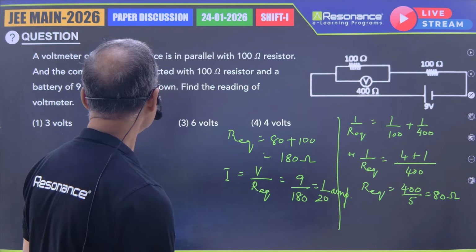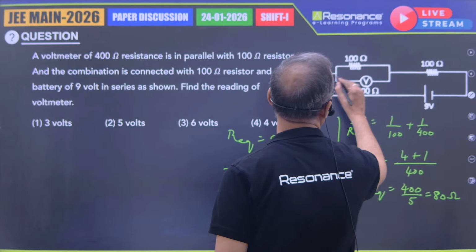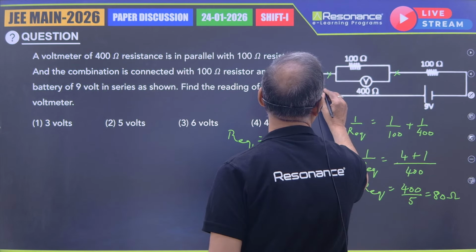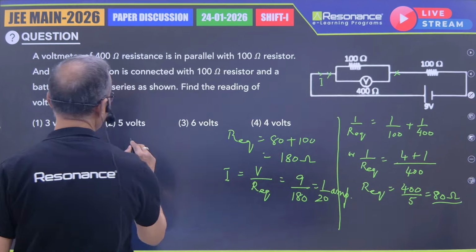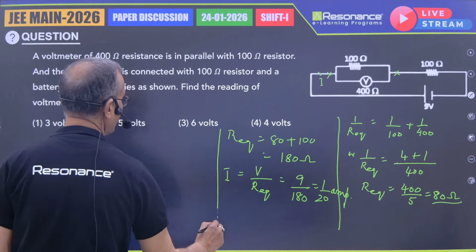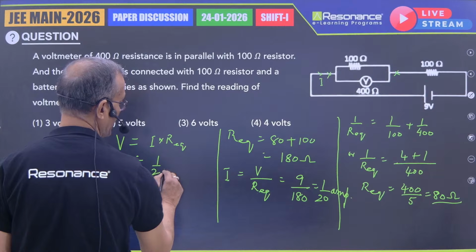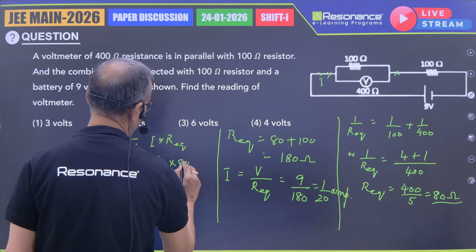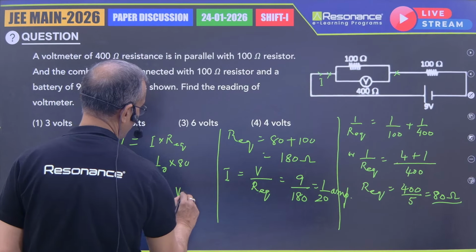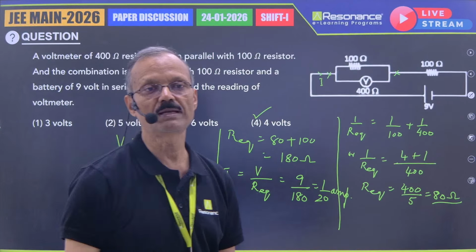Now they are asking what will be the reading of the voltmeter. Means they are asking you the PD here. From here I current is flowing and here R equivalent is 80 ohm. So voltmeter reading will become equal to I into R equivalent. So this will become 1 by 20 into 80 ohm. So this will become 4 volt. Answer will be 4 volt. Answer will be number 4.